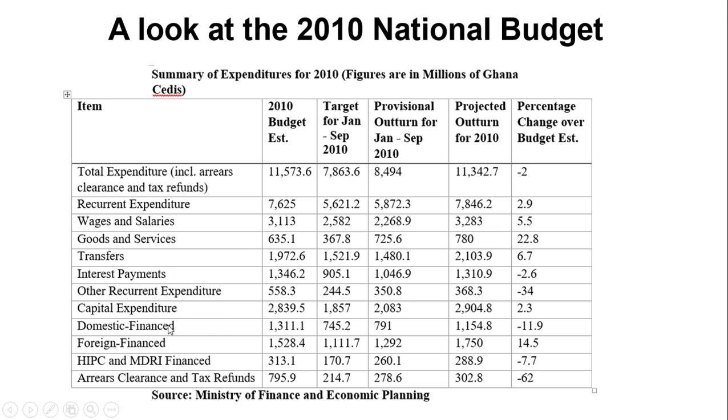And this is domestic finance, that is loan repayment. Foreign finance, this is also loan repayment. This is domestic loan we are paying back, and this is external loan we are paying back. And this is HIPC and MDRI finance. HIPC is Highly Indebted Poor Countries, monies we receive, grants and others probably we need to pay back. And also arrears. Arrears means monies that have accumulated from the past, actually arrears clearance and tax refunds. So this is the expenditure side of the government budget.